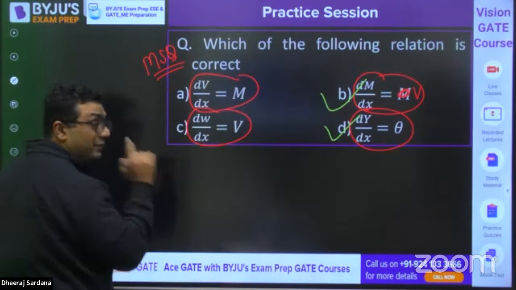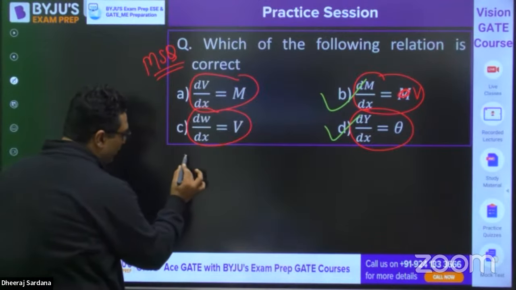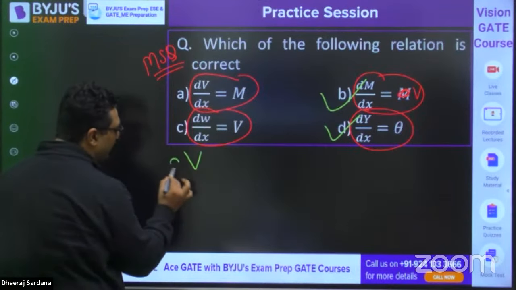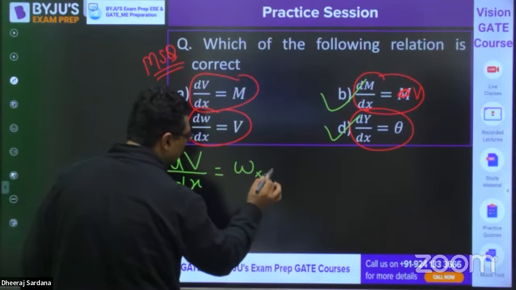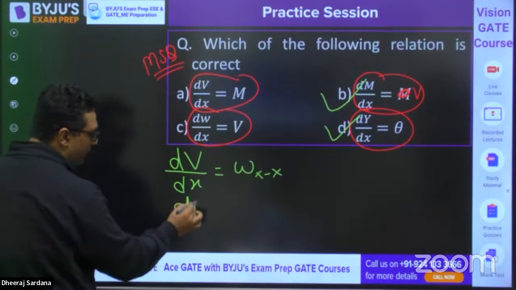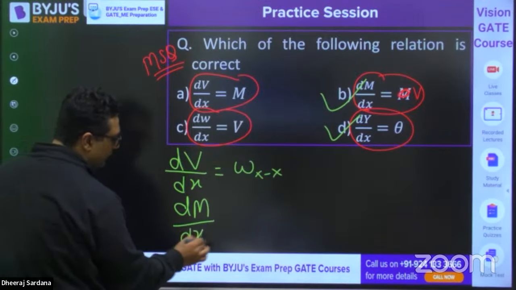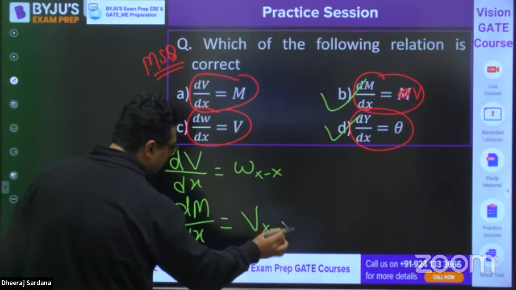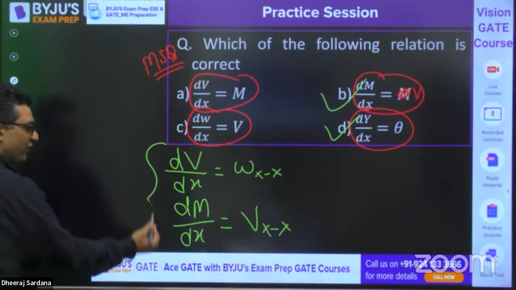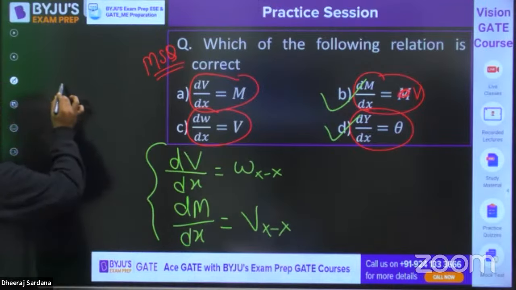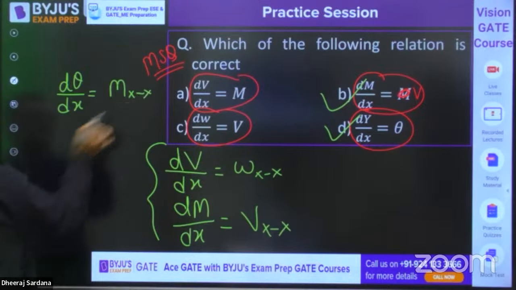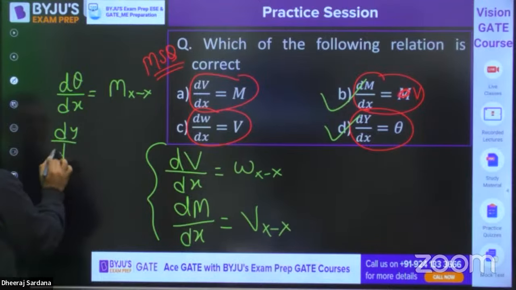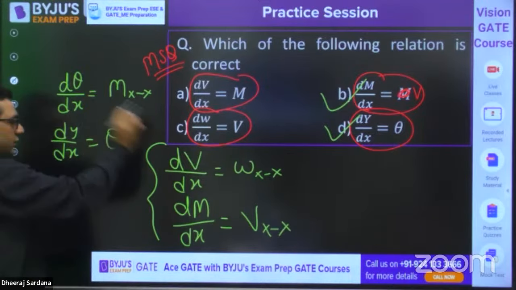Because, my dear, I am telling you all the relations now. dV by dx is equal to W, with a negative sign. Second is dm by dx, it is V. These are the two relations of SFD and BMD. Then when we are talking about d theta by dx, it will be M over EI. Then dy by dx, it will be theta.